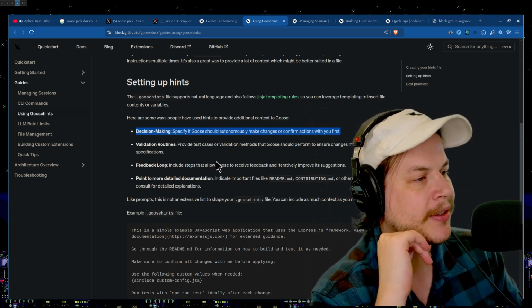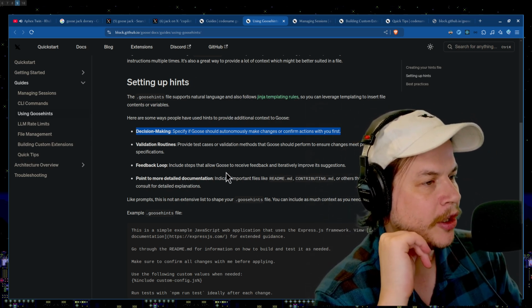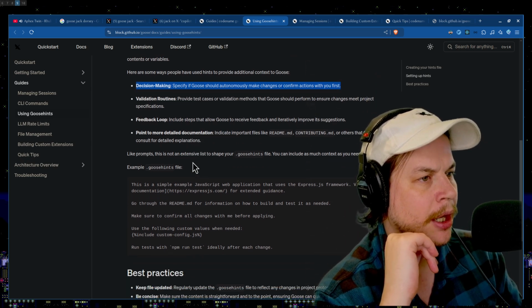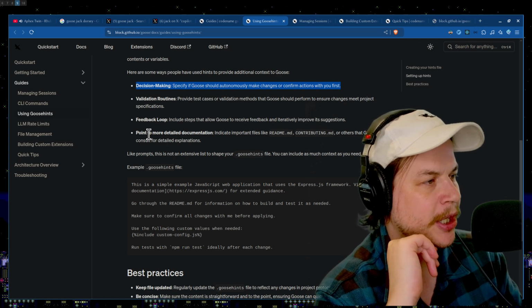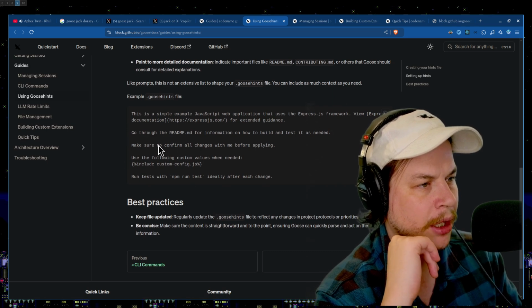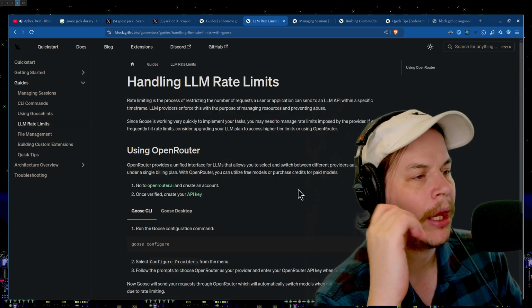Validation routines provides test cases or validation methods, create feedback loops, include additional steps that allow Goose to read feedback and iteratively improve. Point to more detailed documentation, readme, contributing, etc. Great. Here's a little example here. Run test here. Use the following here. Make confirmation changes. Cool. Nice. LLM rate limits.